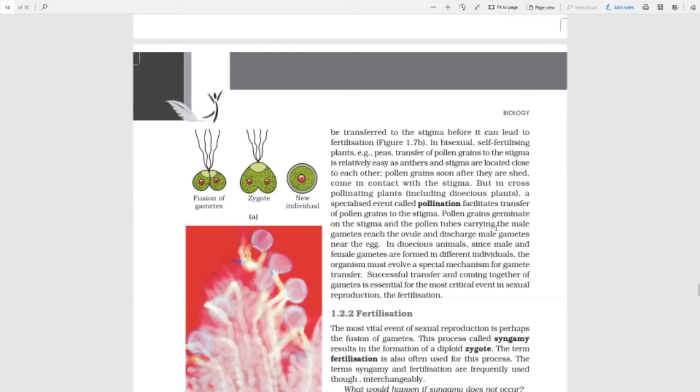The male goes, fights with them, and then there is this tube which leads to the female. So the male pollen grain goes through it and reaches over there. And then the most miraculous, the most fantastic event of sexual reproduction, which is fertilization, takes place. If the successful transfer of male gamete has been done, and the coming together of gametes, which is very essential, is done properly, then fertilization takes place very well.